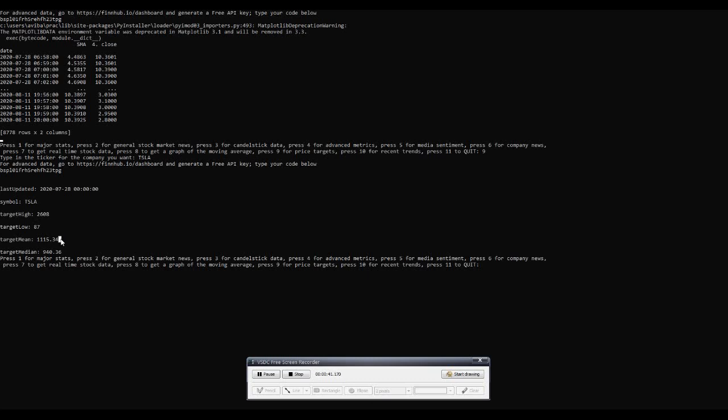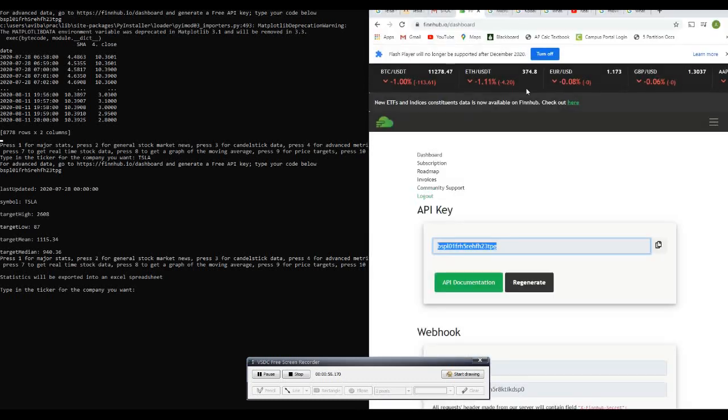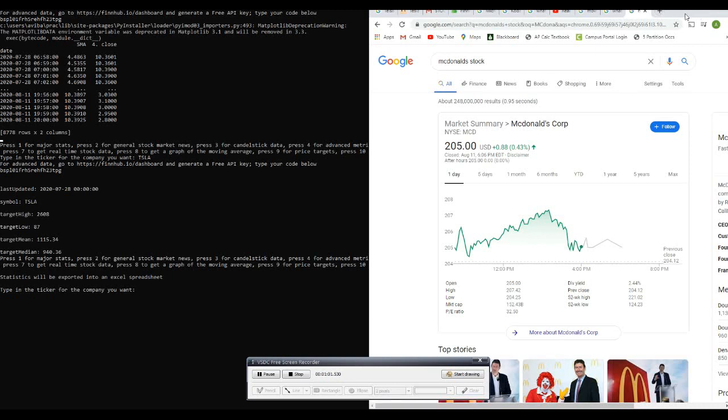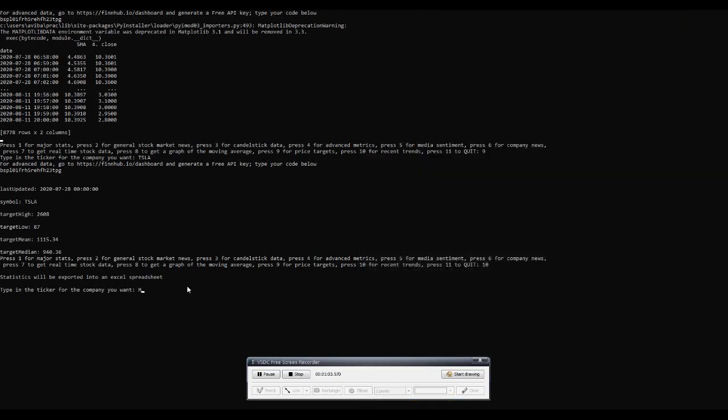Okay, now let's look for some recent trends in the data. So we're going to type in 10 to do that. Again, we're going to export this data to an Excel spreadsheet because this is going to be a huge amount of data. So let's pick a different company now. Let's see McDonald's stock. MCD is the ticker. So let's type in that and the API key again. This is from FinHub again, and it gives us all this data.